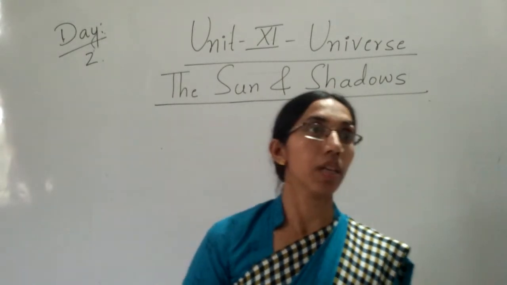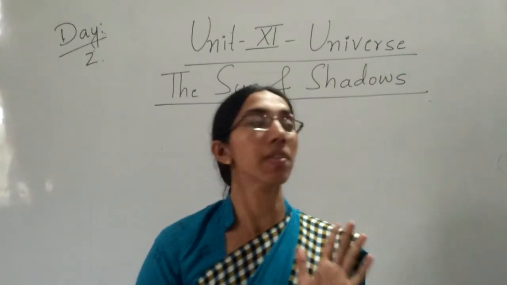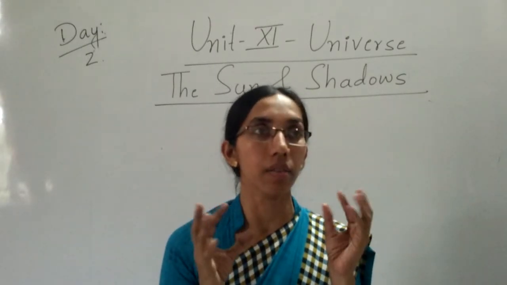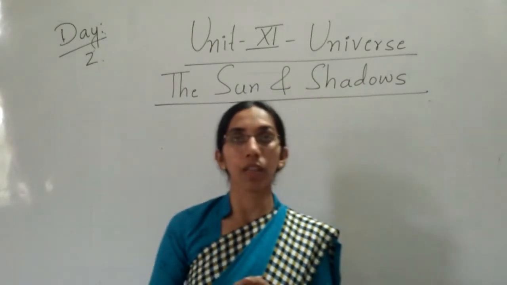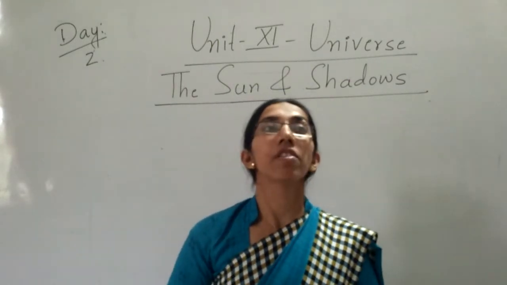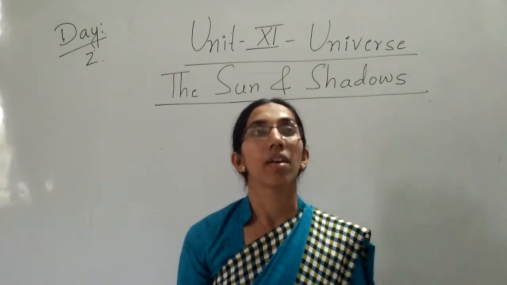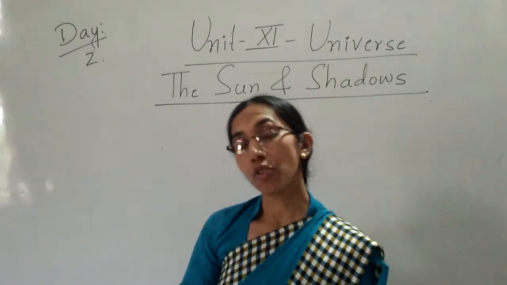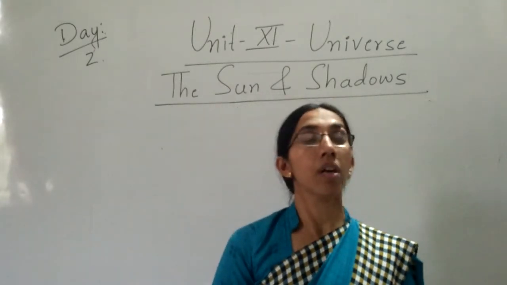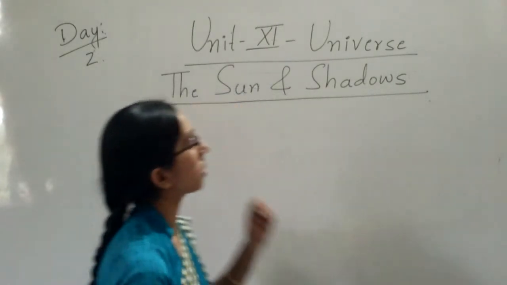So remember children, the sun is also a star. But this star is more bright, it has more light. So it is also called the king of stars, which gives us heat, light and energy. Clear children?